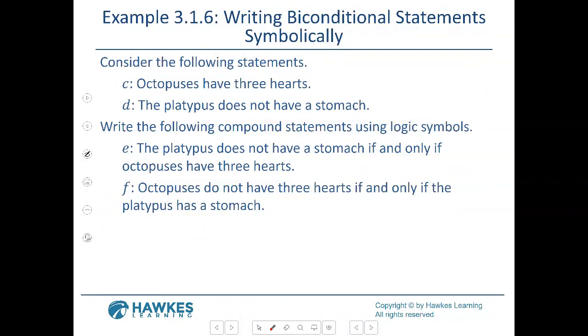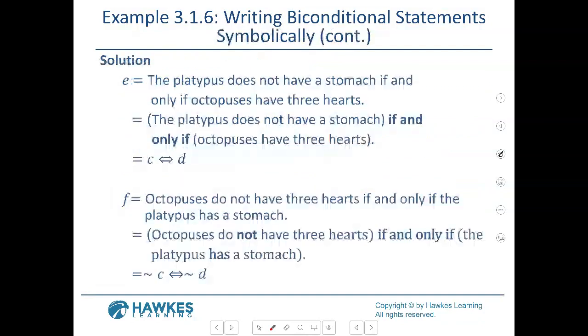All right, so they have the D. That's the platypus does not have a stomach, and they didn't change anything for that one, did they? And then if and only if, that would be our little symbol, right? The double arrows. And octopuses have 3 hearts. They didn't change anything, no. And I see on their other part it says that they put the C first. And with me, it's okay because they're interchangeable because it's if and only if. Because you'll see that on the next page. I think that's what it has.